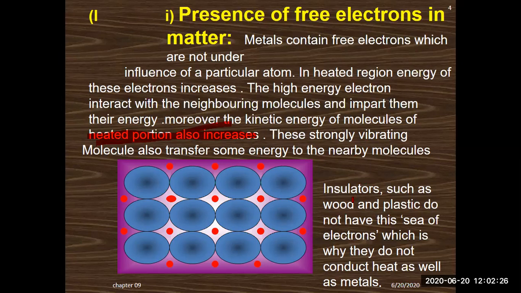Insulators such as wood and plastic do not have this sea of electrons. This is the question of why insulators are poor conductors of heat and electricity, which is why they do not conduct heat as well as metals do. Metals have free electrons. Metals have vibrations. So that's why when you heat one end of a conductor, the heat is transferred from one end to the other end.